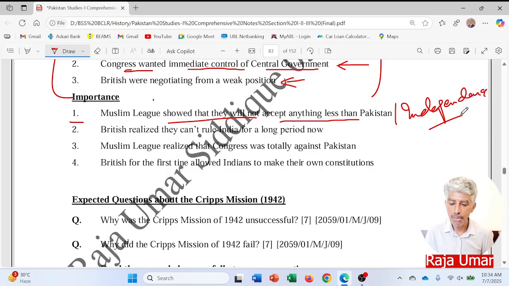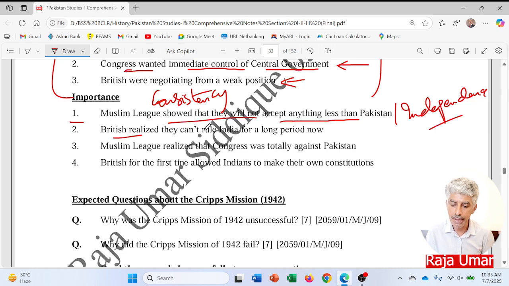So it means that the Muslim League showed consistency on the Pakistan Resolution and would not accept anything beyond the independence or creation of Pakistan. So this gave the Muslim League a bit more strength to move in the politics of the subcontinent.